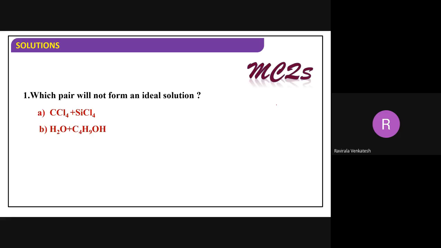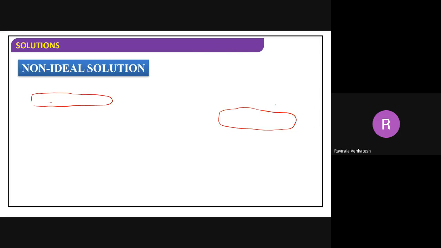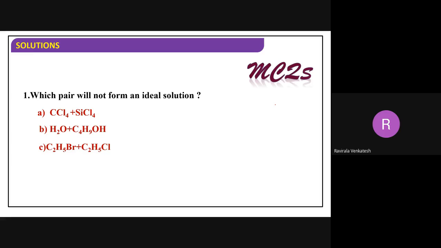Now, you have to give the answers here. I didn't explain examples for non-ideal solutions. Whatever the remaining solutions are, they will be non-ideal only. Except ideal, the remaining will be non-ideal only. So don't search for non-ideal solution examples. If you get ideal solution examples, the remaining will be non-ideal only.